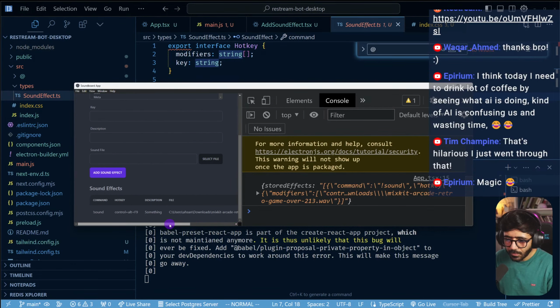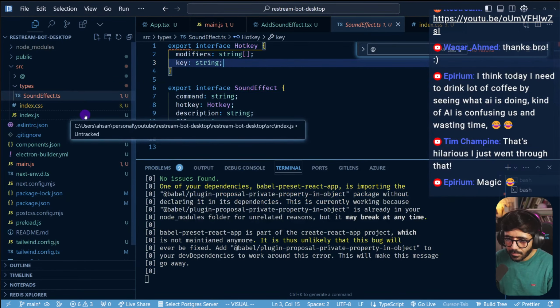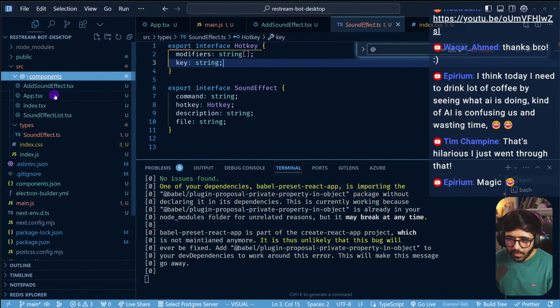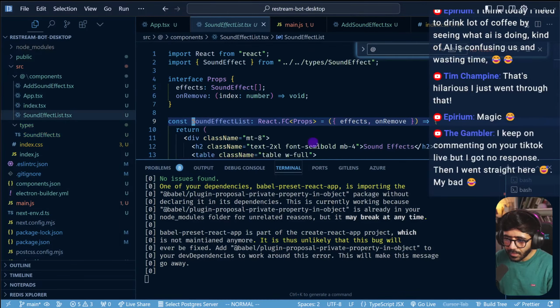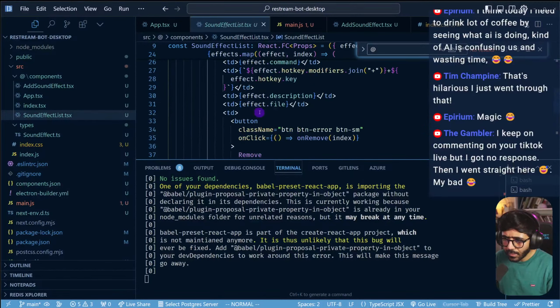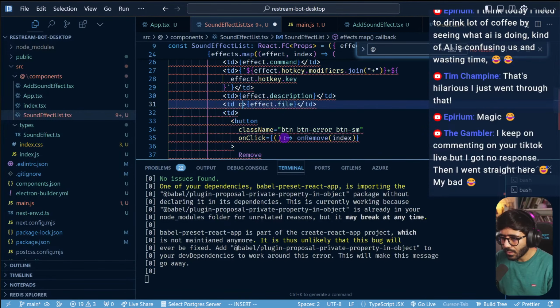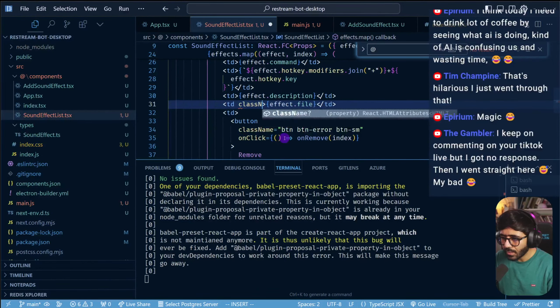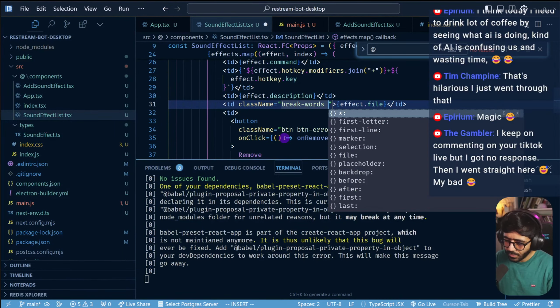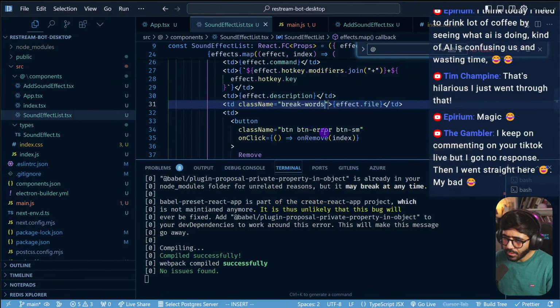I don't like this. Why does it go out of the way? Maybe I'll fix that before closing. Sound effects. Where is this? App has sound effect list, has file, and this is the description, and then we have the file name, right? So here, let's say className, break words. I think it's actually break all.